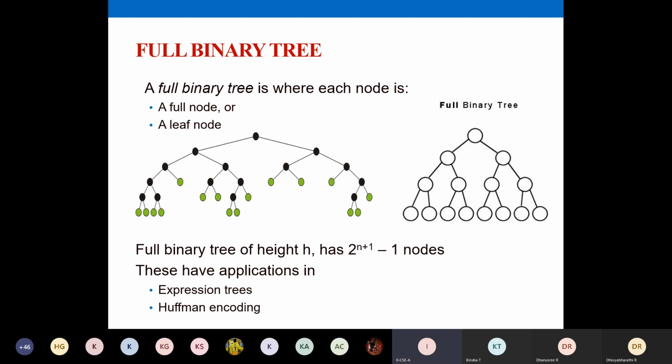Okay, so at height h, your height is 4 here. Sorry, height is 3. Height is the number of edges connecting to the root. Your height is 3. 3 plus 1 is 4. Here 2 power 4 minus 1 is 15. You will have 15 nodes in your full binary tree. Okay, so sometimes in your university exams they ask what is the difference between a complete binary tree and full binary tree.